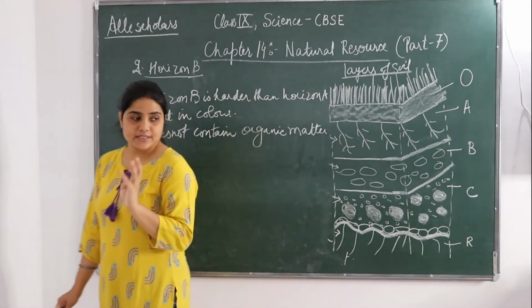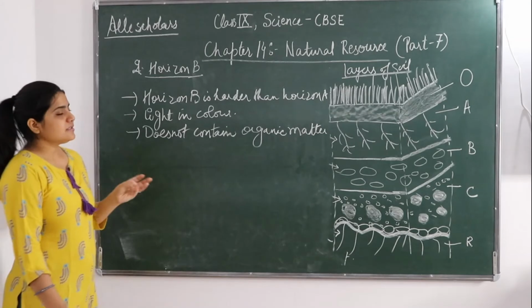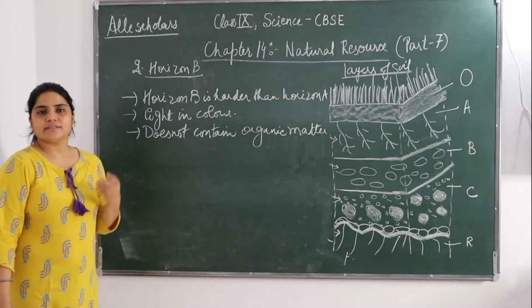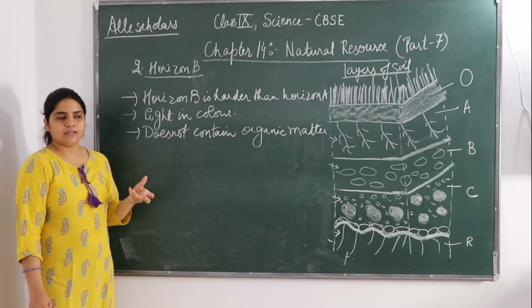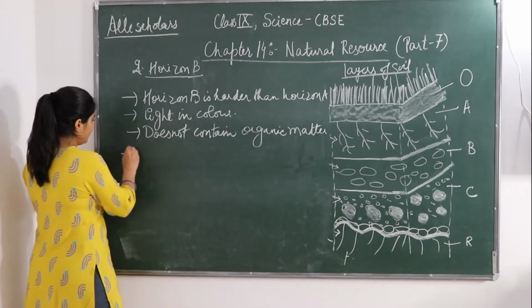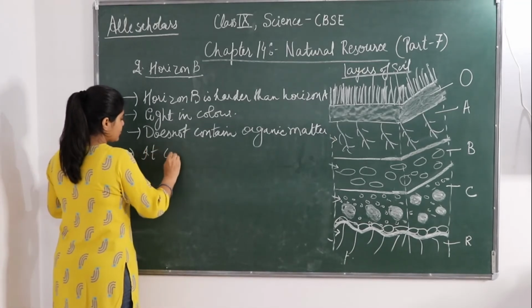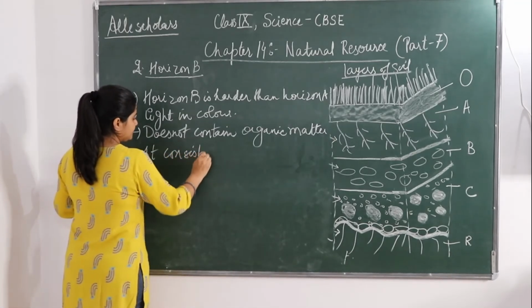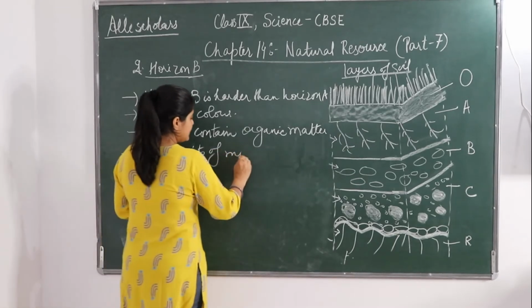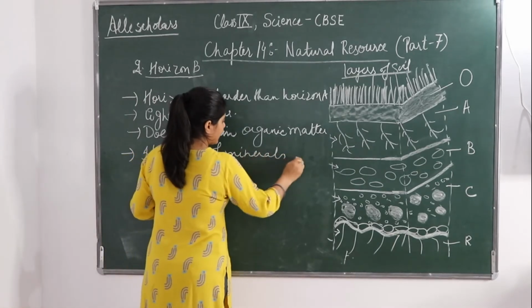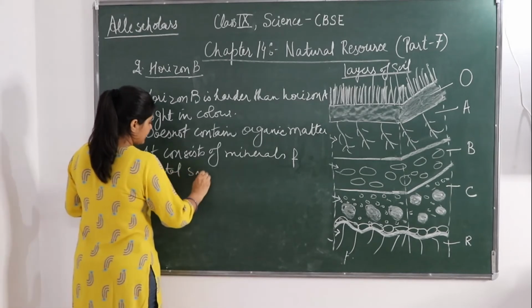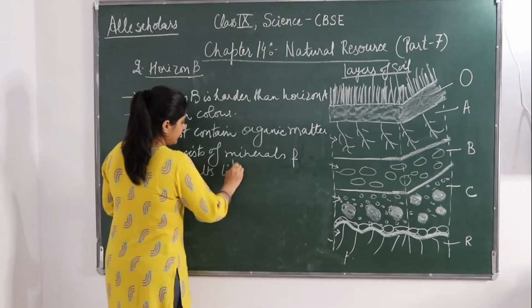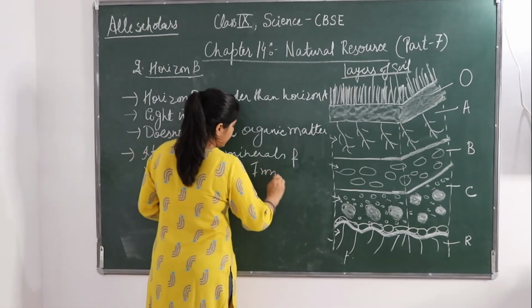Many minerals are present in this layer. Metal salts are there like iron oxide and all.